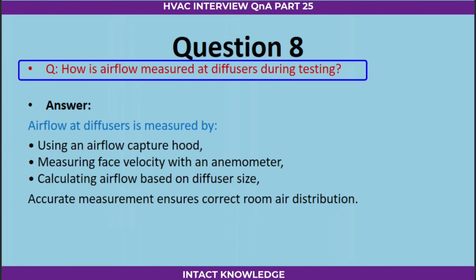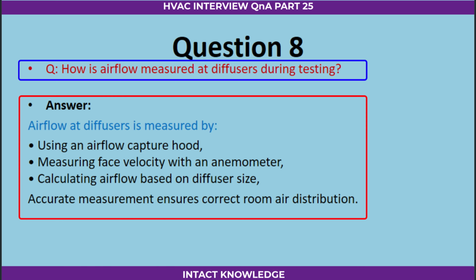Question 8. How is airflow measured at diffusers during testing? Answer. Airflow at diffusers is measured by using an airflow capture hood, measuring face velocity with an anemometer, calculating airflow based on diffuser size. Accurate measurement ensures correct room air distribution.